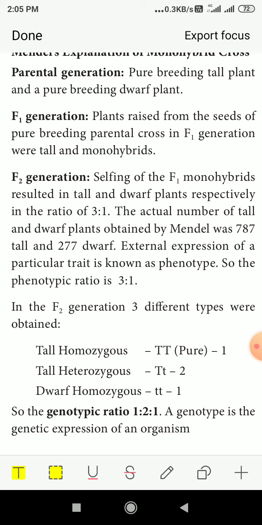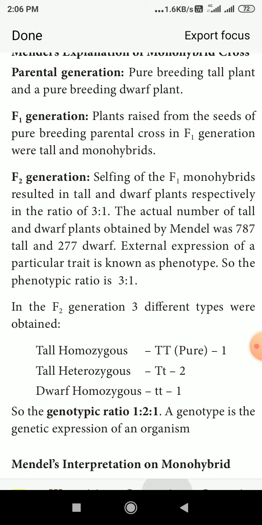When we see it, we know the plant is very tall and the plant is very small. So that external expression is called phenotype. So the phenotypic ratio is 3:1. That means the tall plants were more in number, 787, and the dwarf plants were less in number, 277. So they were in the ratio of 3:1.